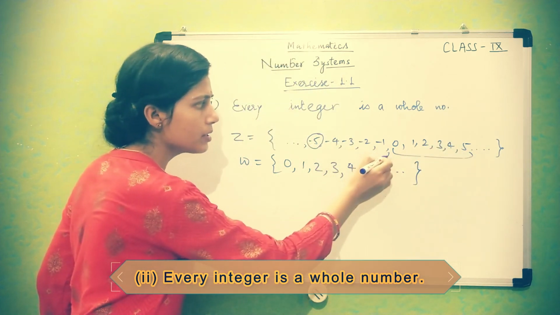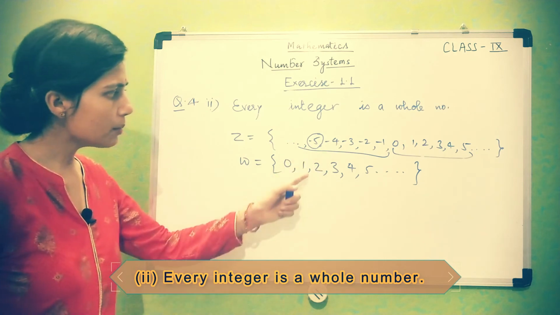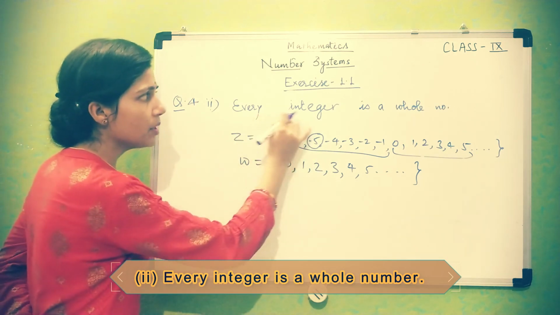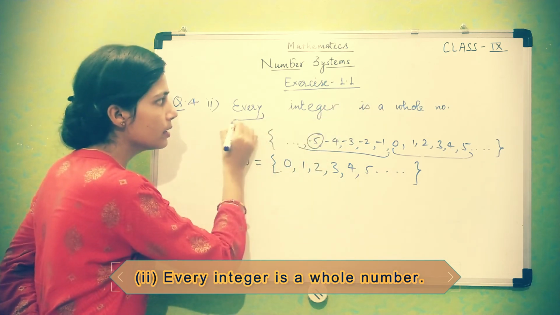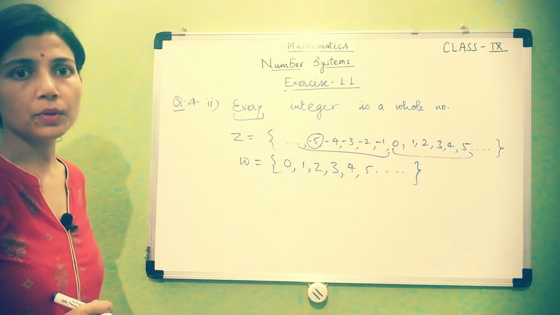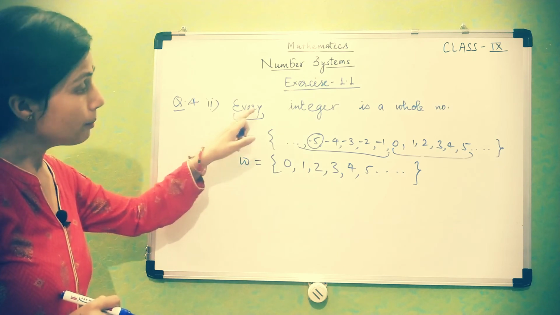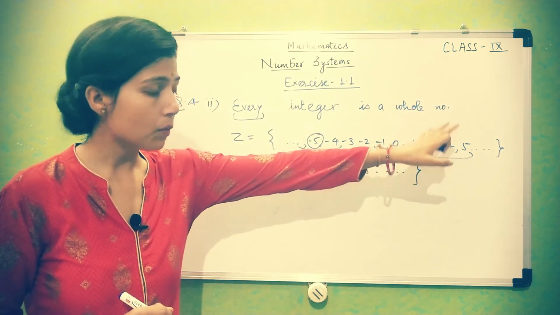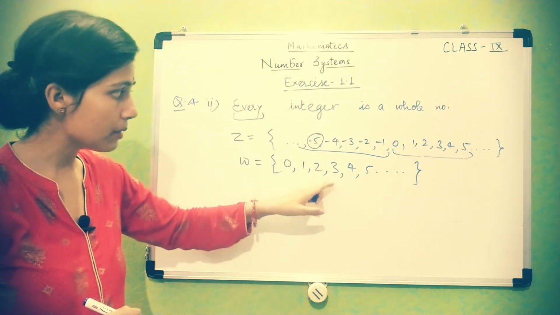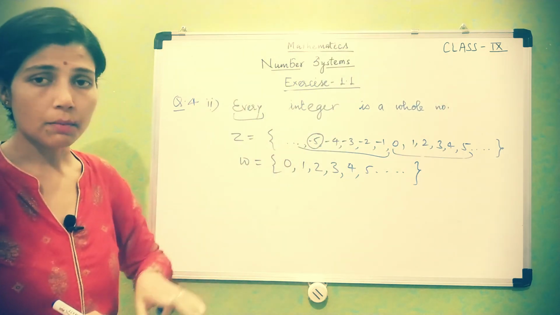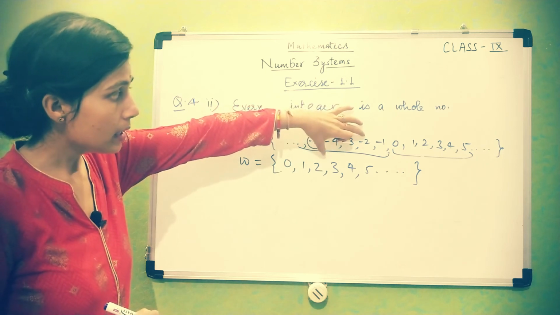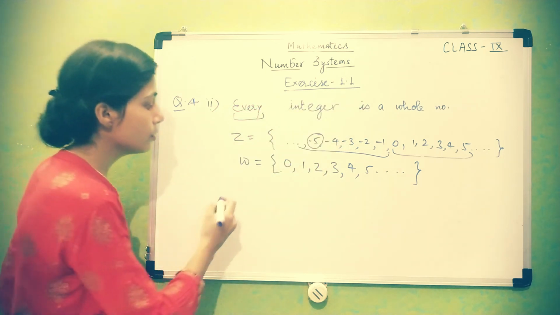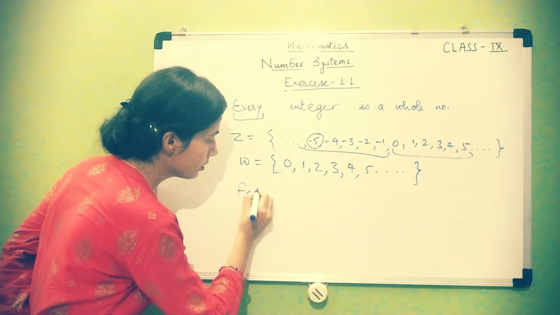But what about these numbers? These are not coming in the collection of whole numbers. So it is wrong to say every integer is a whole number. This word you have to keep in mind. Many integers can be whole numbers like 0, 1, 2, 3, 4, 5, and all positive numbers can come in whole numbers. But what about the negative part? Negative integers never come in the collection of whole numbers. So it is false.